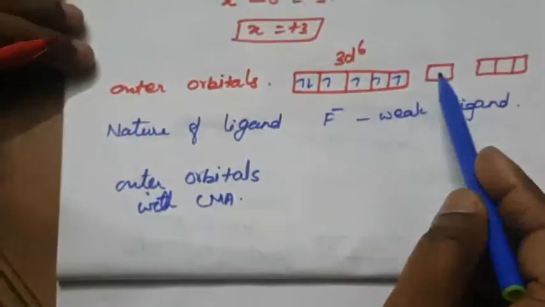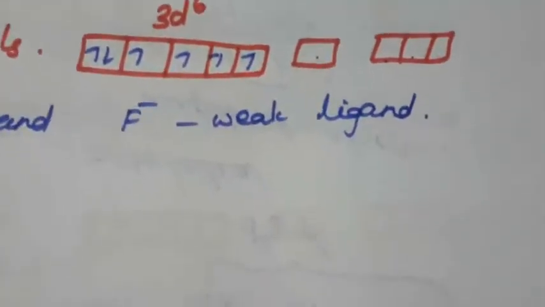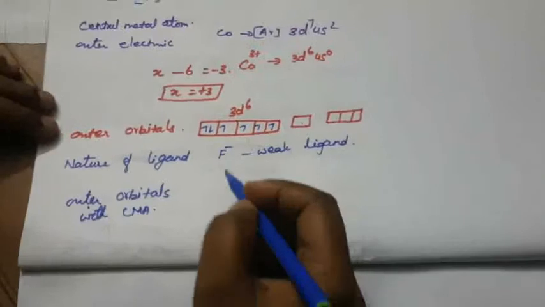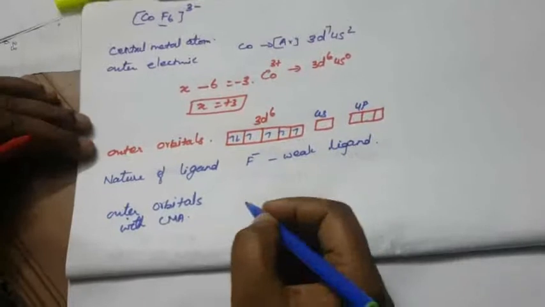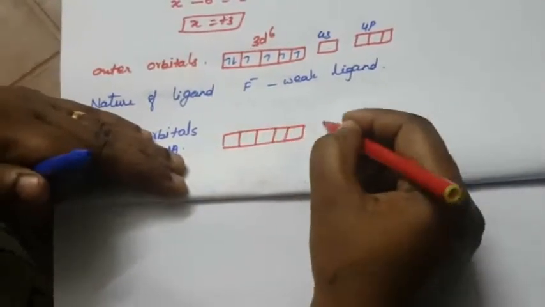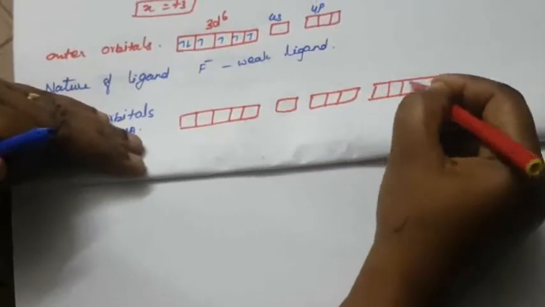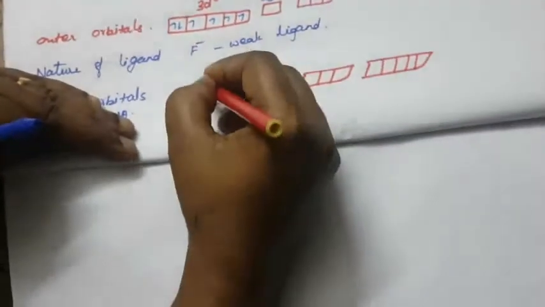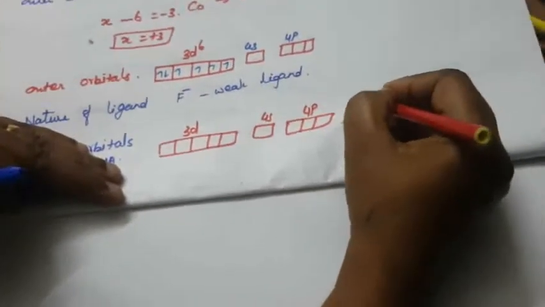Here how many fluorines are there? 6 fluorine. How many boxes are here? 1, 2, 3, 4 boxes are there. So we can add 3 more boxes from the next level. So that is 3d, 4s, 4p, then another one, 4d. Now you draw the boxes here. This is 3d, 4s, 4p and 4d.